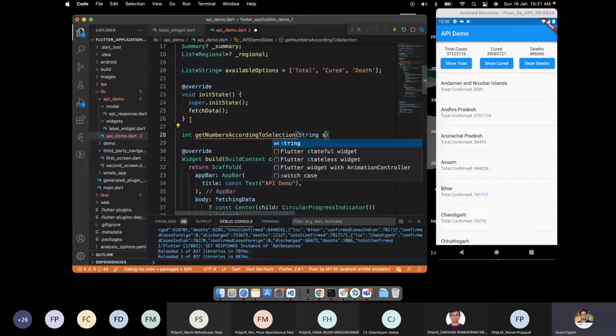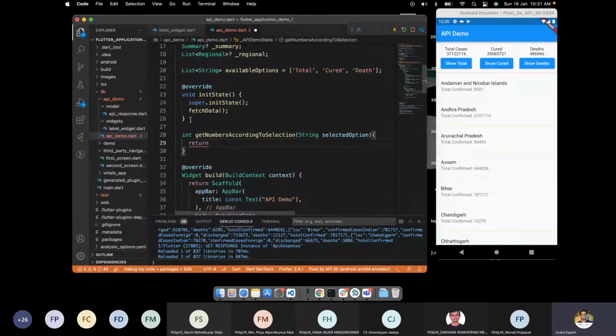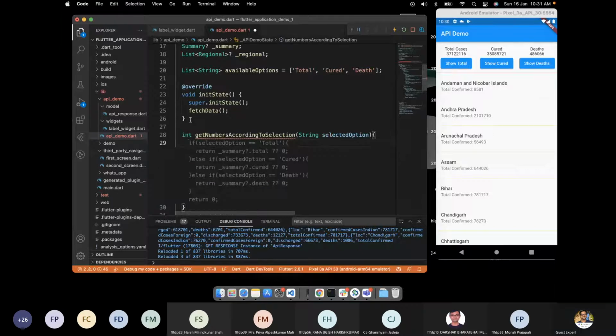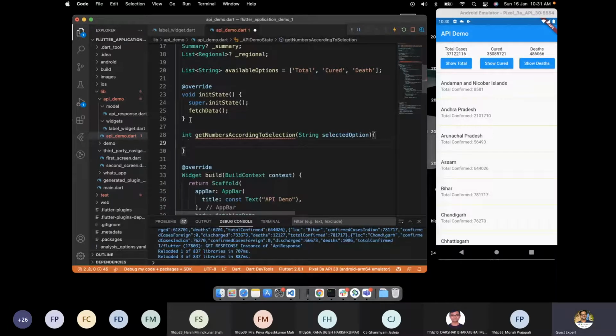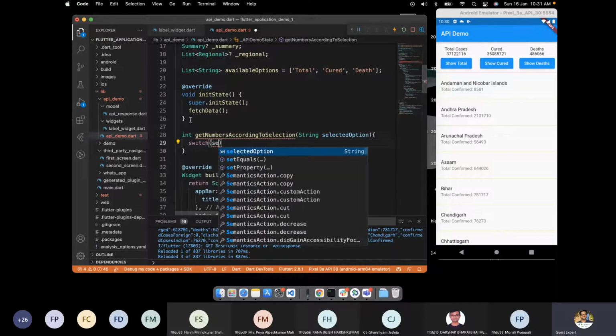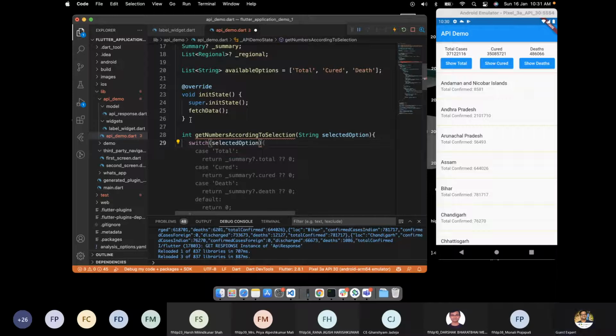Now the selection will be a string, selectedOption, and here we will return an integer number, right? So what we will do here is simply put a switch case, switch selectedOption.